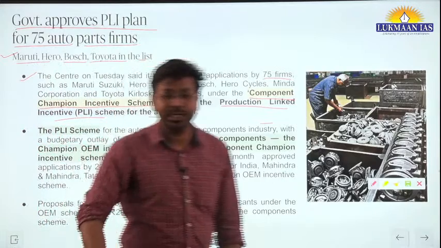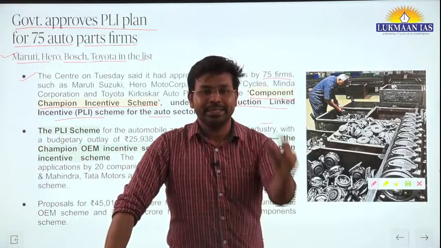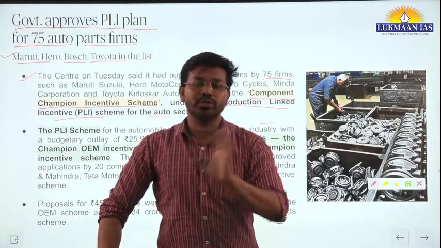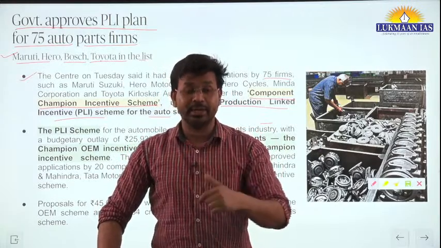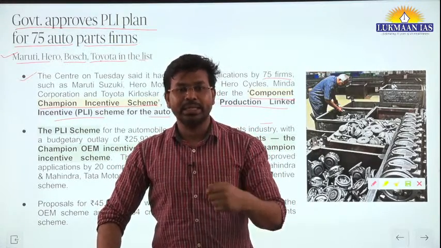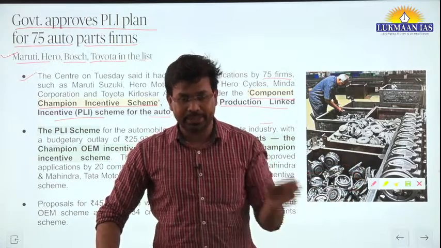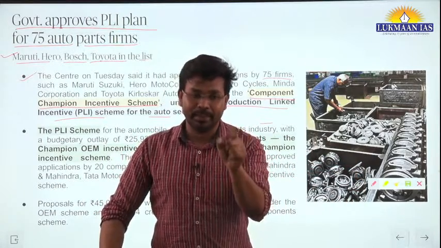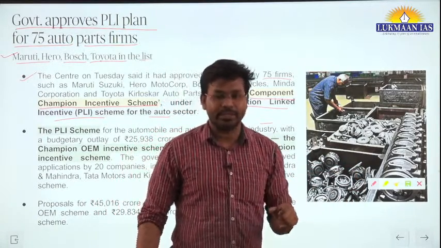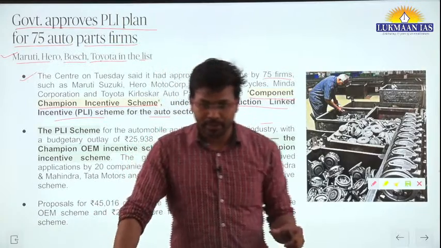So what is the production linked incentive scheme? This is a scheme under which all those companies and organizations that are product manufacturing companies or units will be benefited by the government of India.